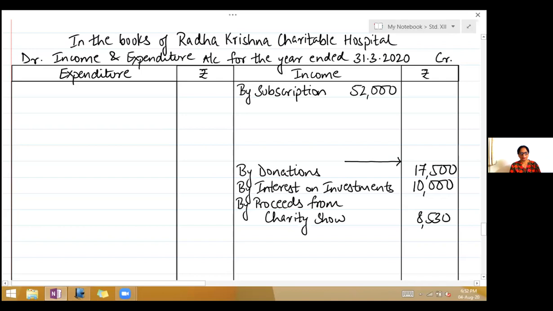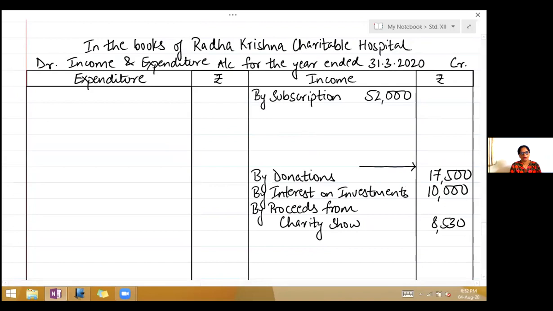Okay, now come to the payment side. We have medicines purchased. While reading the problem, we have seen that we have the opening and closing stock of medicines. So you will write there on the expenditure side, to stock of medicine.